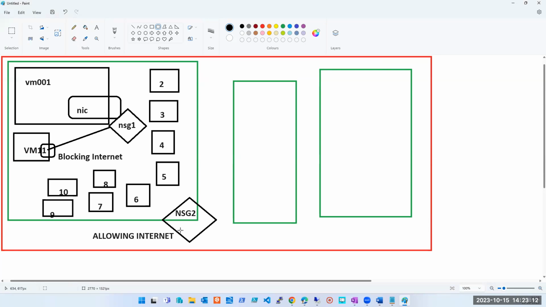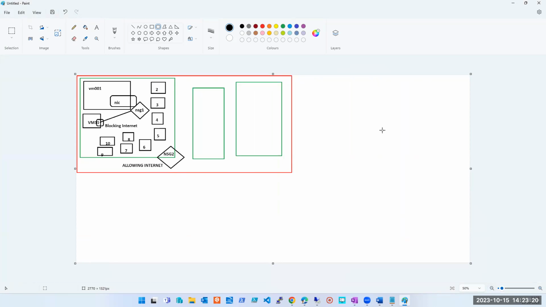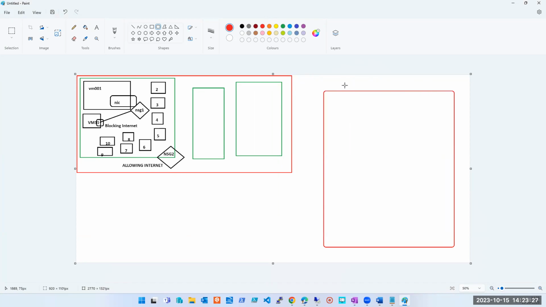Okay, yesterday we did not have sufficient time, hence I could not explain it properly. I was talking about two VNets. Let me see your understanding. Now I have one more VNet here. Both of them are in East US. The location is East US.